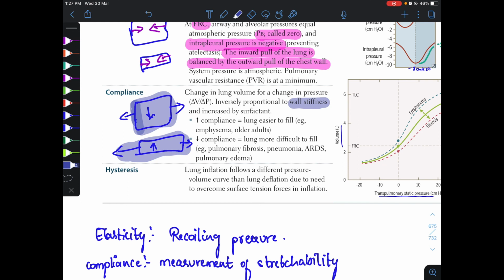And when there is increased compliance, lung will be easier to fill, as we can see in emphysema and older adults. And when there is decrease in compliance, lung will be difficult to fill because they will not be expanding, so it will become difficult to fill. This can be seen in pulmonary fibrosis, pneumonia, ARDS, and pulmonary edema. We will discuss this in further videos.